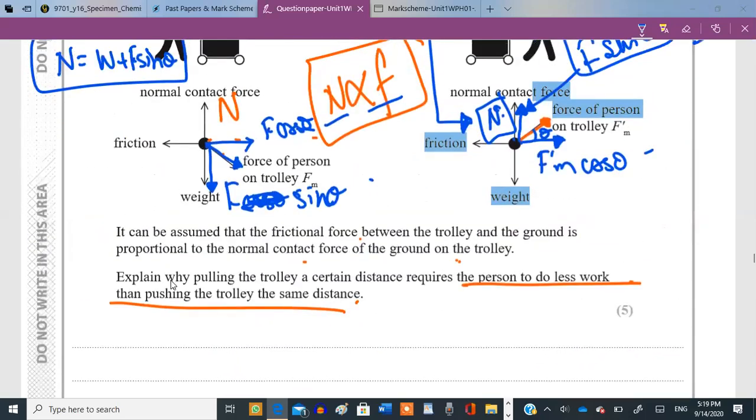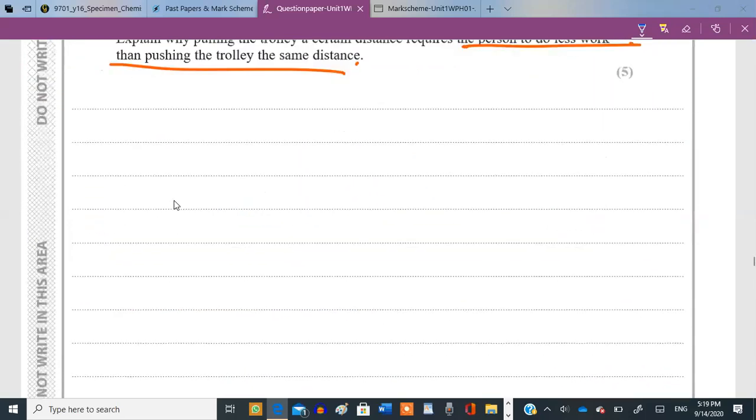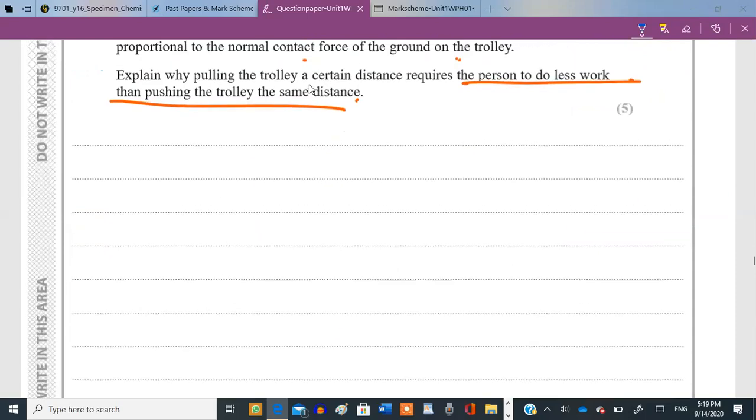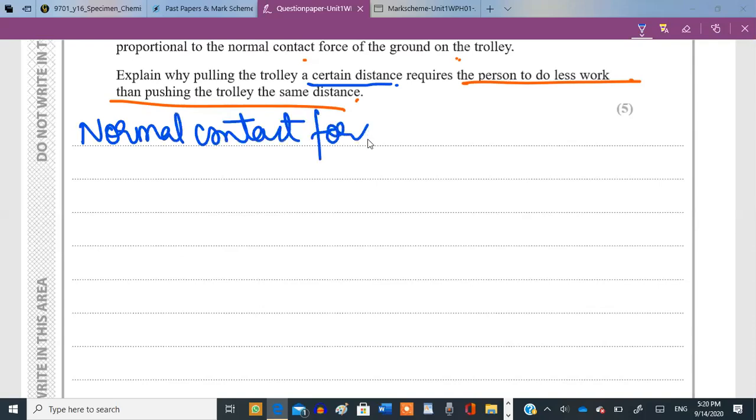Okay, so explain why pulling a trolley a certain distance, the same distance. Okay, so let's frame our answer. So first of all, the normal contact force in the diagram on the right, in pulling the trolley actually,